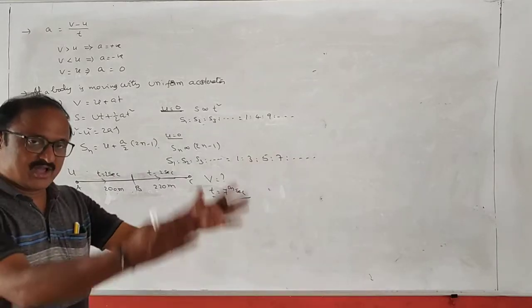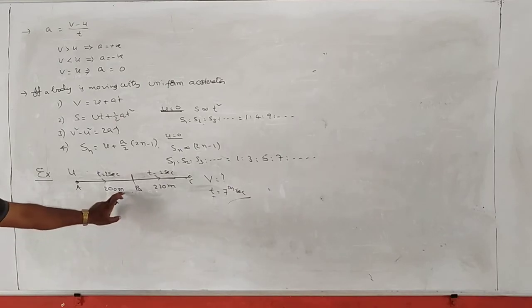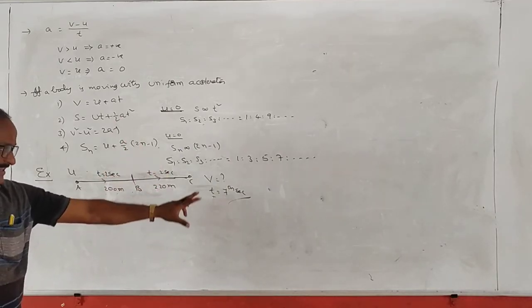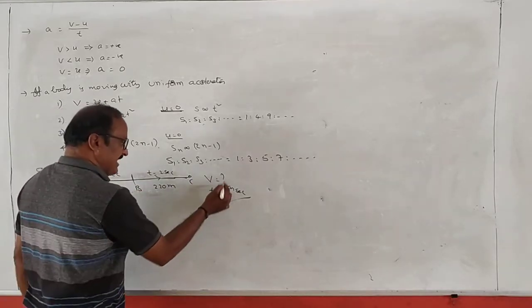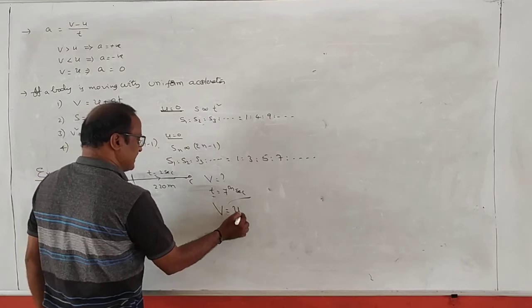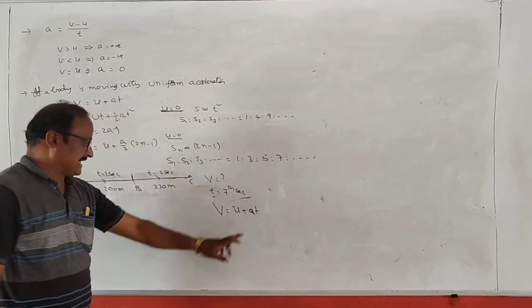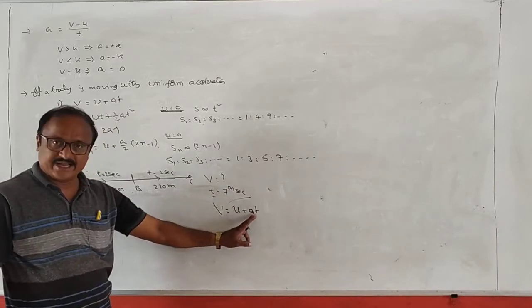A body is moving along a straight line with uniform acceleration and it covers 200 meters in the first 2 seconds and 220 meters in the next 2 seconds. Find the velocity of the body after 7 seconds. ఇక్కడ మనకి find the velocity of the body after 7 seconds అంటే v is equal to u plus a t. ఇక్కడ 7 seconds తర్వాత velocity, t తెలుసు, but we don't know the value of u and a.